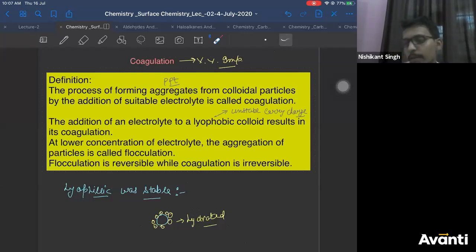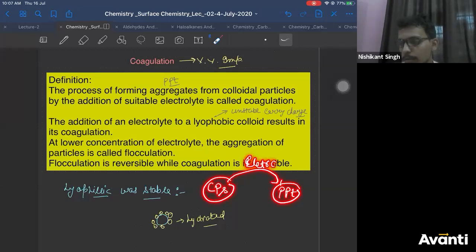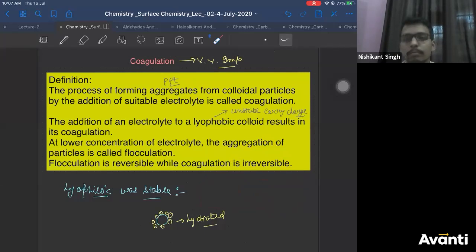The definition is pretty easy. Colloidal particles, I want to convert them into precipitate. The process of precipitation, once I add some electrolyte to it. So conversion of colloidal particles to precipitate by the addition of electrolyte is known as coagulation. That's all. The definition is that much only.